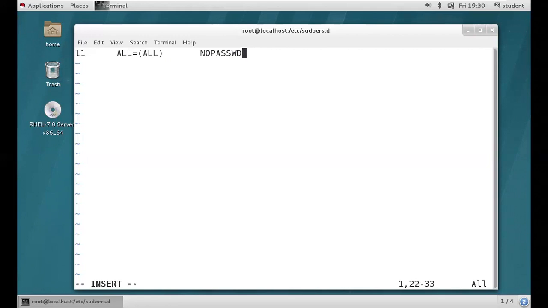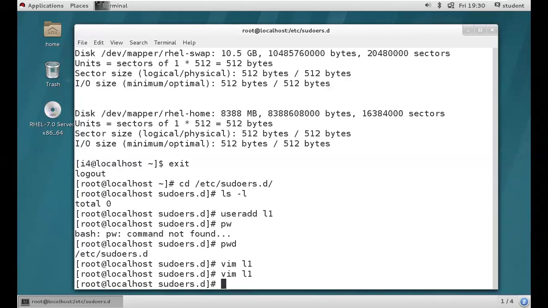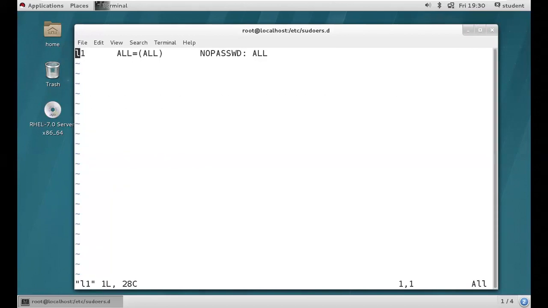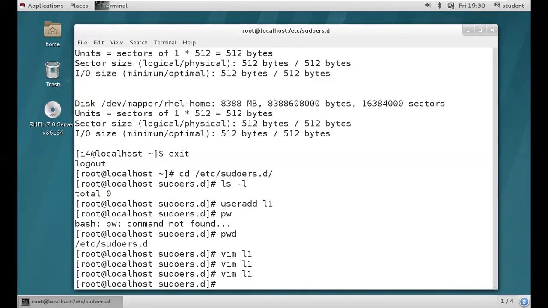So if you need to provide the full permission, you can give ALL. If you need to provide limited permission, you can give according to your requirement, right? Yes, no, guys, clear? I hope you got it, right? So clear, guys. Then this is all about sudo.